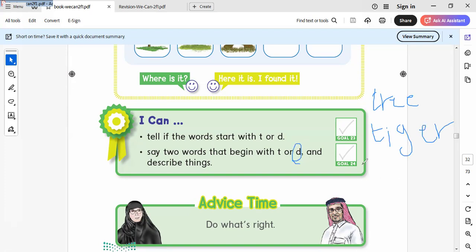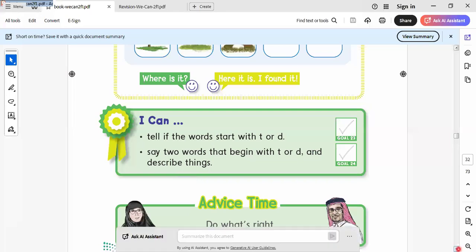Words that started with letter D. I can say drink. I can say here dog, for example. These are the words that started with letter D. Drink and dog. Here is tree and tiger. Okay, these are the words that started with letter T and letter D. Okay, these are the two letters that the words started with. Let's go to another item here.